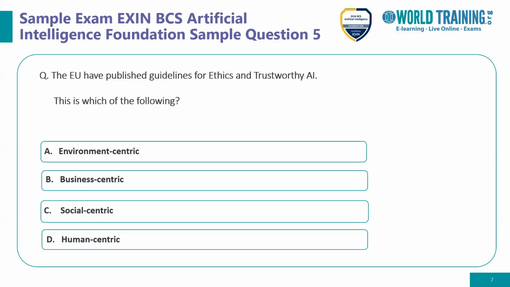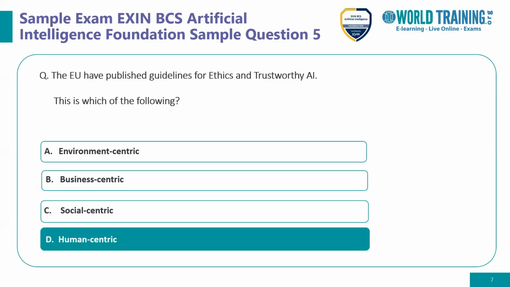The correct answer is option D, because ethical AI has to address the needs of humans, and hence it has to be human centric. We have to ensure that all trustworthy, ethical AI adheres to human needs. So the answer is option D, human centric. Let's move ahead.